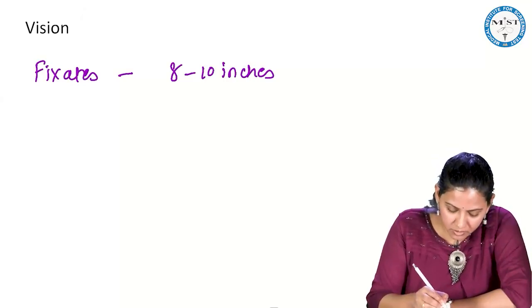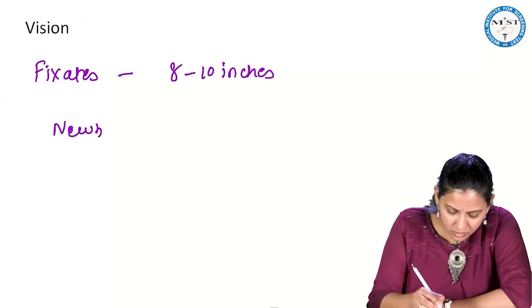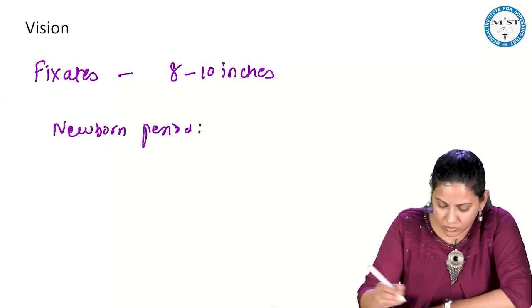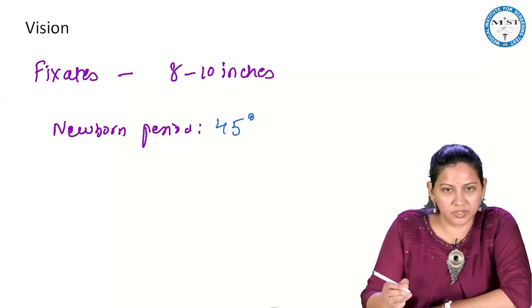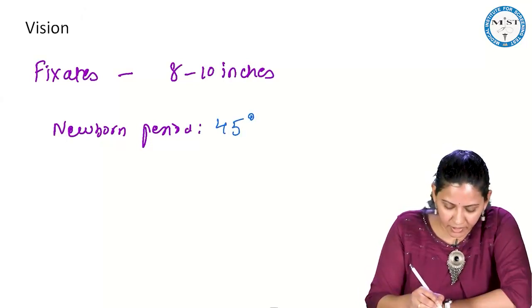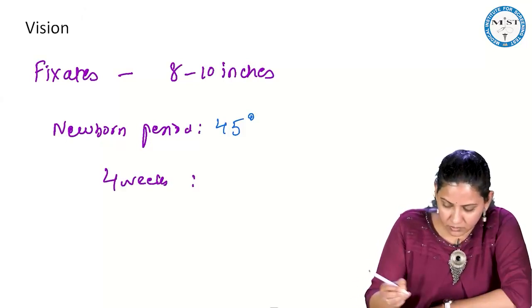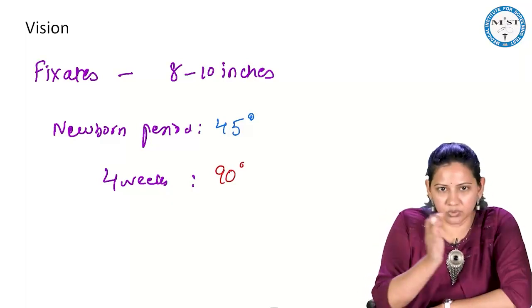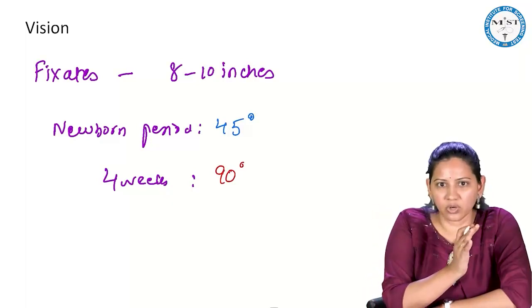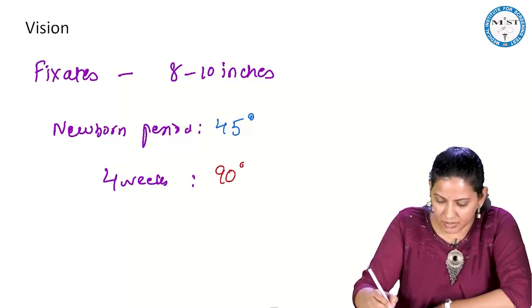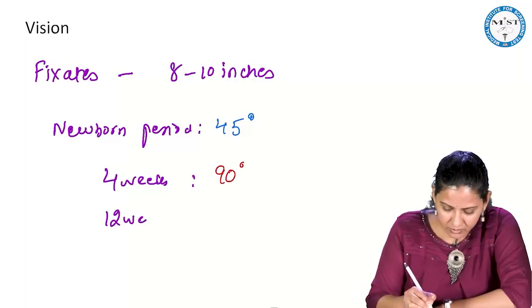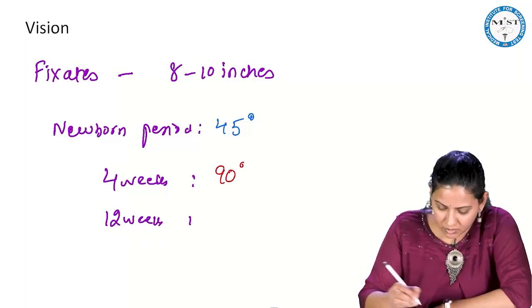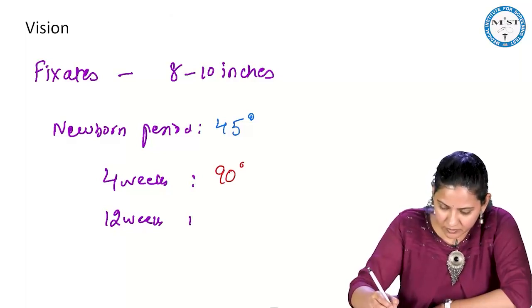So in the newborn period, it is up to 45 degree. So as the child is maturing, that is 4 weeks, this will be 90 degree. He can see up to fix and follow the object up to 90 degree, and by 12 weeks this is 180 degree.